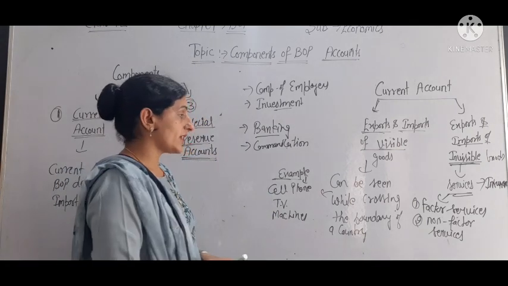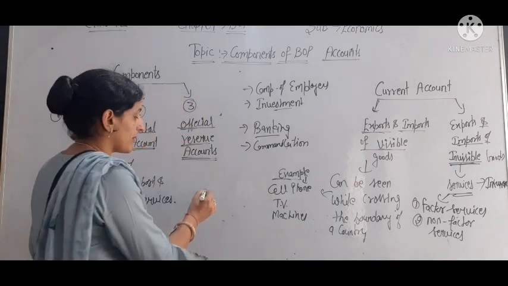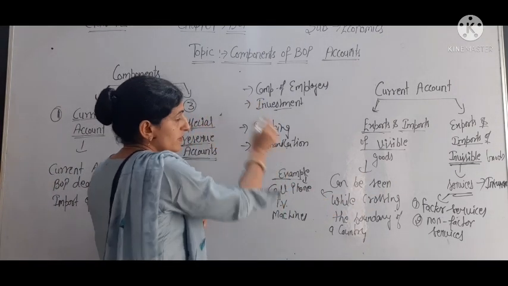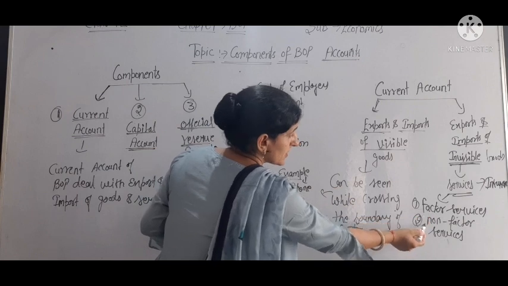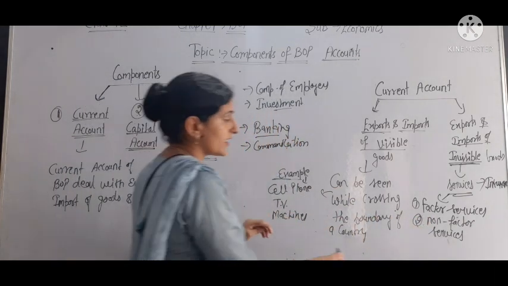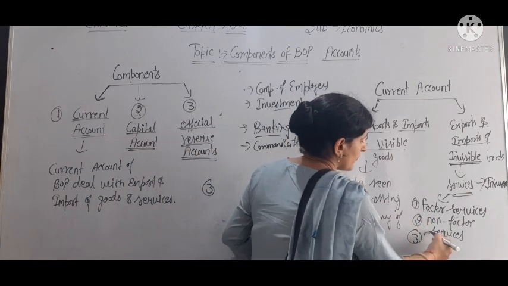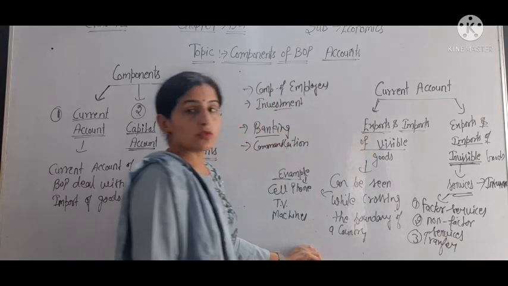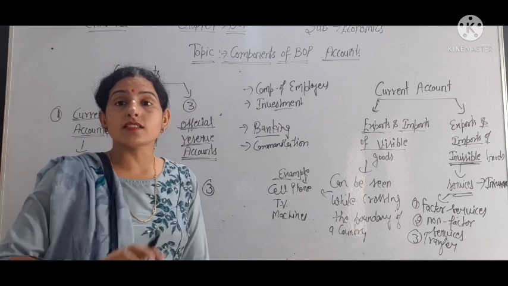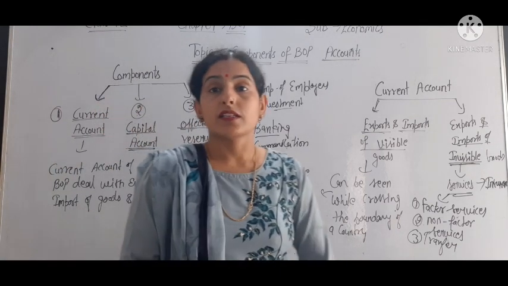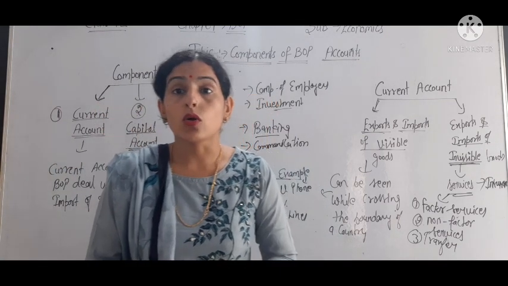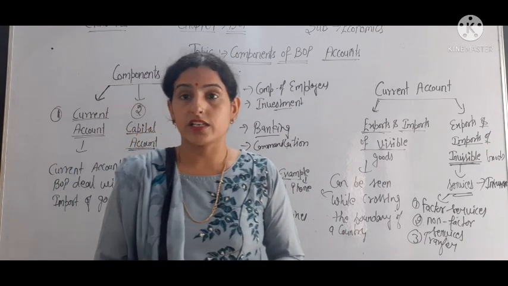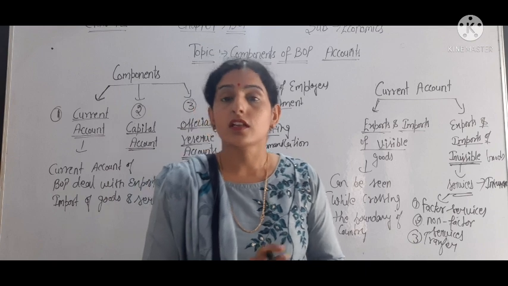The third component we have is transfer payments. We have discussed factor services, non-factor services, and the third is transfer payments, or unilateral transfer. Unilateral transfer means a one-sided payment, where there is no creation of liability and no creation of asset for the country.